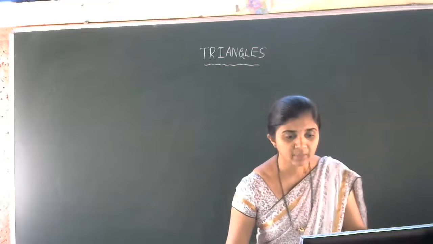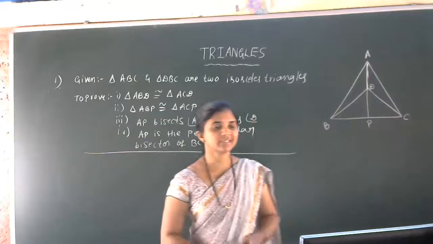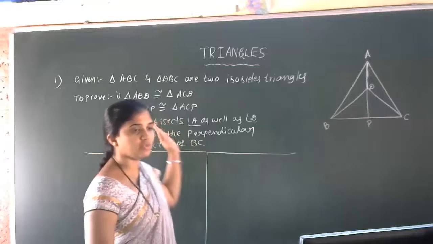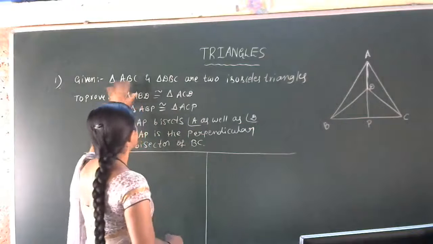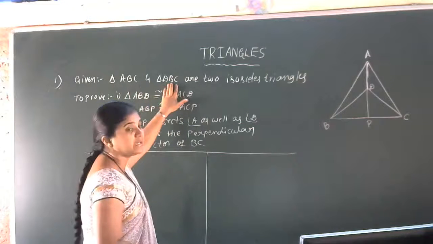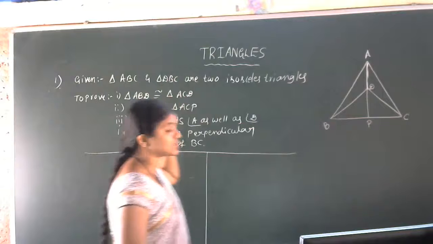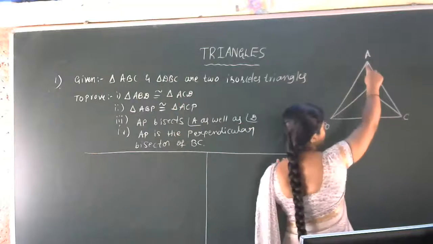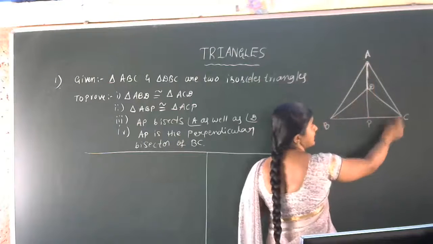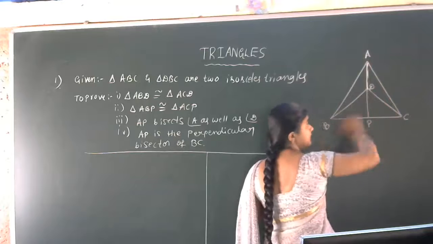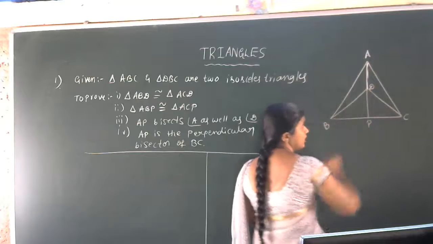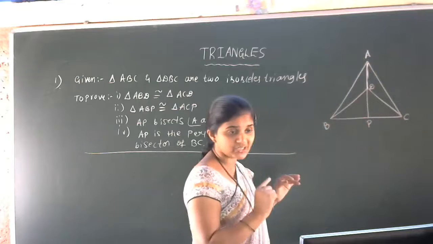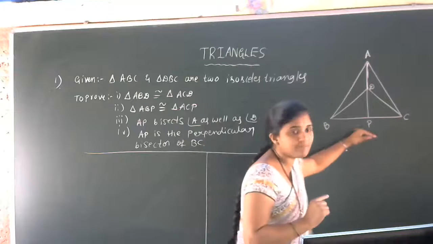Okay students, see here we have the question on the board. The first question given is that triangle ABC and triangle DBC are two isosceles triangles. Are you observing this? The first big triangle ABC, and here triangle DBC. Both are isosceles triangles on the same base BC.